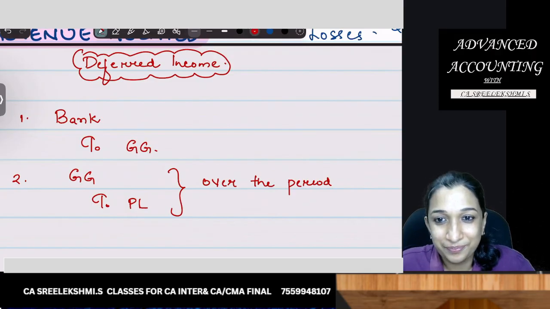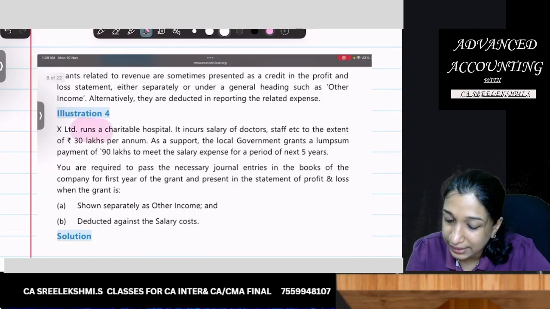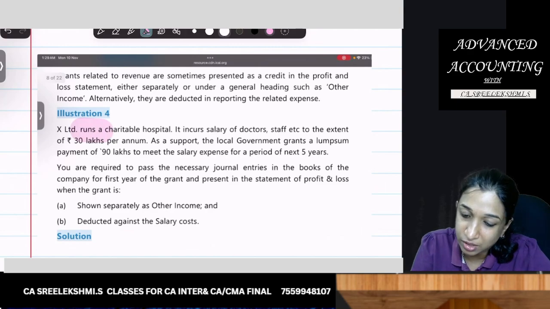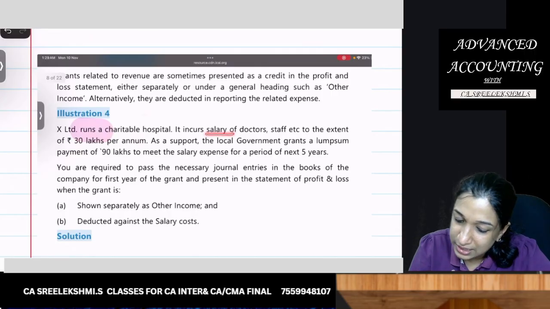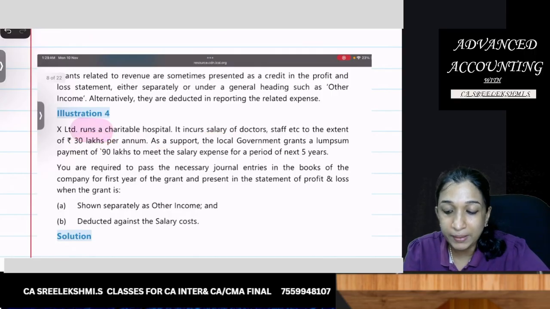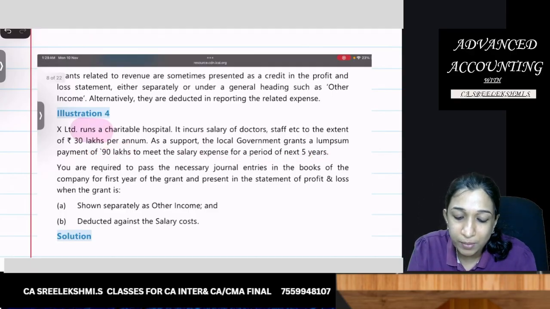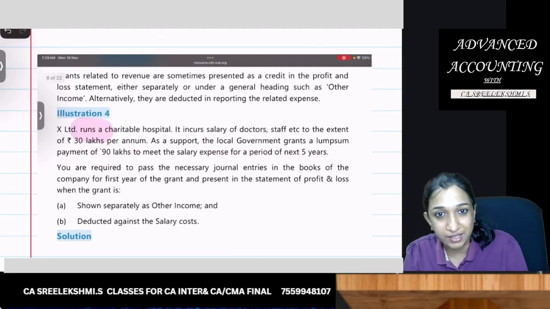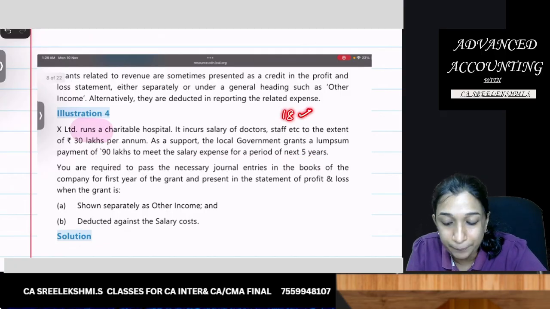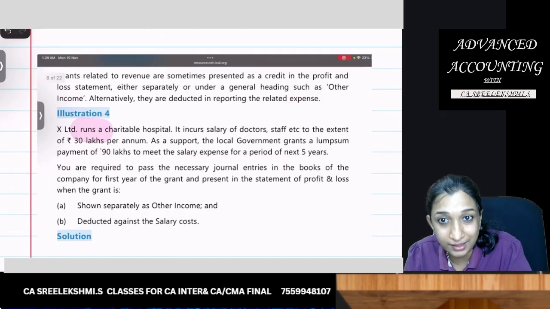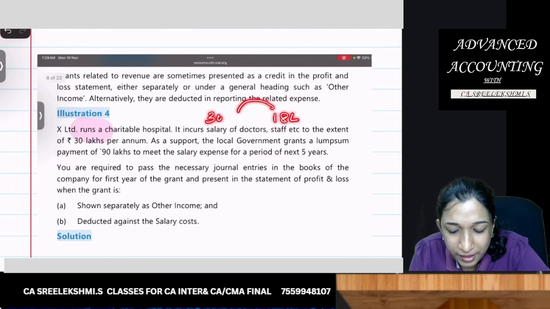Are you understanding? Just as an example, X Limited runs a charitable hospital. It incurs salary of doctors, staff, etc. to the extent of 30 lakhs per annum. As a support, the local government grants a lump sum payment of 90 lakhs to meet the salary expense for the next 5 years. So 90 lakhs divided by 5, every year it can be recognized as income, under the head other income. You can show 18 lakhs as income every year, and there is an expense of 30 lakhs.